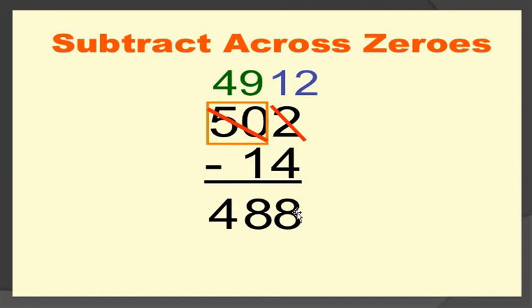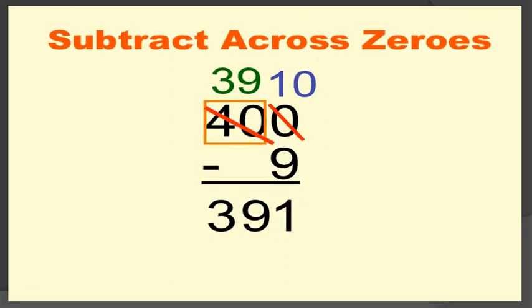Again I am repeating, 502 minus 40. 2 minus 4, is this not possible? So 10 plus 2, I am taking the 10 as a borrow, 12, 12 minus 4, 8. Cut the further digit 0, put the 9, 9 minus 1, 8. Cut the further digit 5 and put the 4, 4 minus 0, so 4. What is the answer, all students? 488. And this is the last example of this session and also this topic.